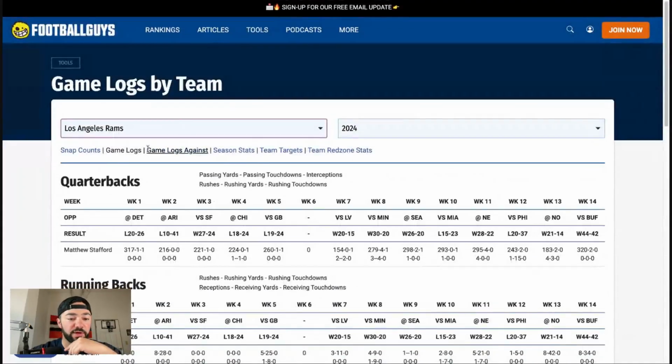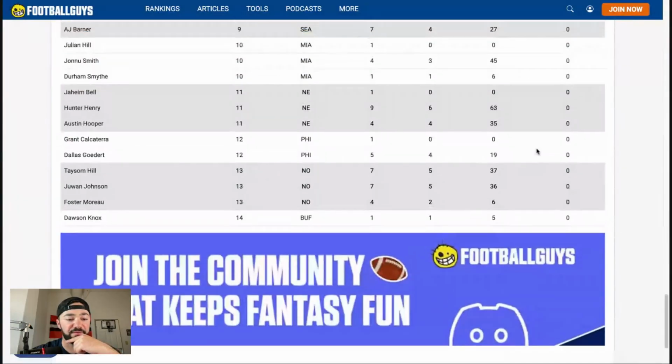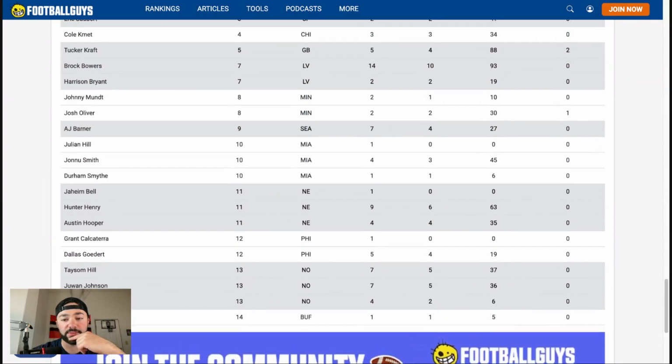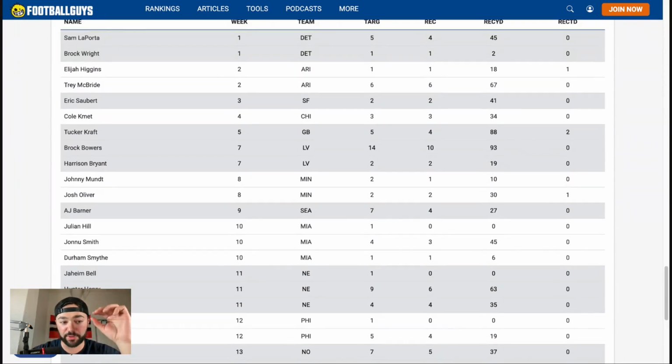Oh, that's game logs for the Rams. Excuse me, I got the wrong thing here. There we go. But some of the bigger games, you got 5 catches for Taysom Hill, 5 catches for Juwan Johnson across the board, 6 for 63 with Hunter Henry. Not a ton until you look back early on in the season when they really played elite talents.